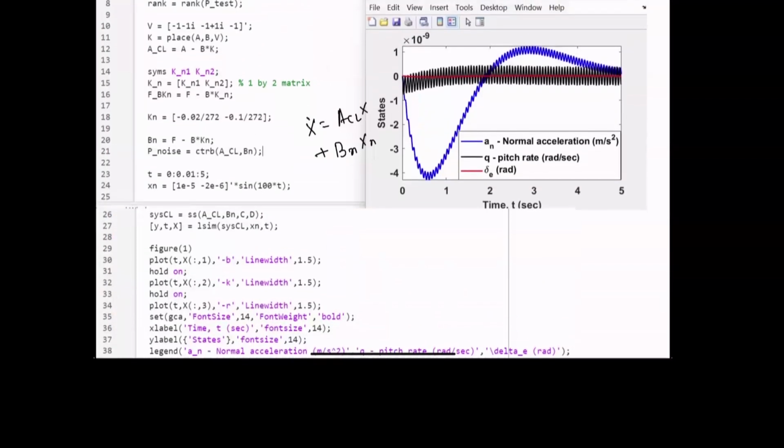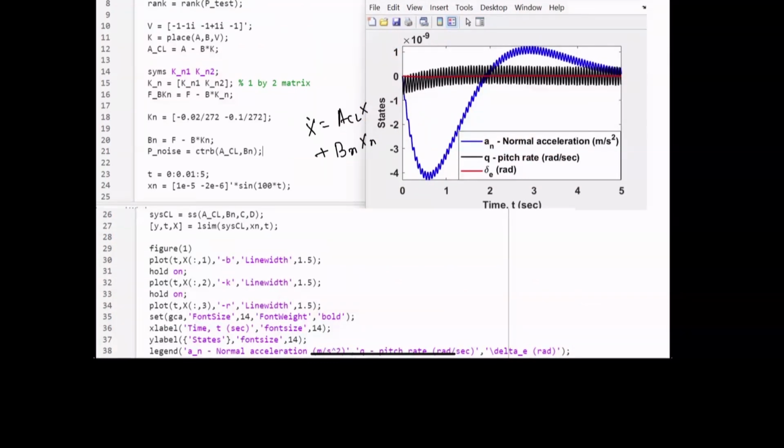If you notice here, the noise of the system has very little effect on the states. We have the 3 states: angle of attack, pitch rate, and elevator deflection. You see the value is 10 to the minus 9. The effect of the noise is quite small in the overall response of the system.